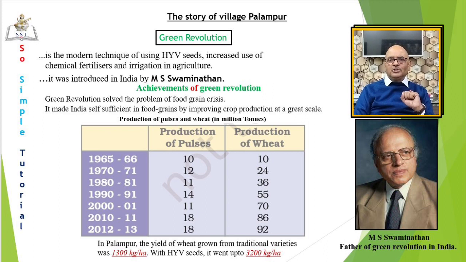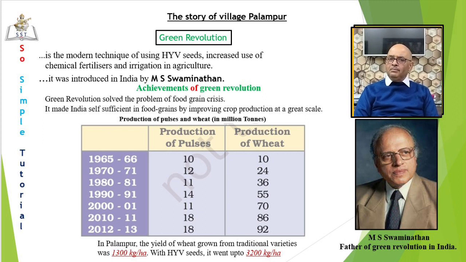Green Revolution, students, solved the problem of food grain crisis in India. It made our country self-sufficient in the matters of food grains. You can see the table on the screen. Production of pulses and wheat. Here production of wheat is worth watching. From 10 million tons in 65-66 to 92 million tons in 2012-13.